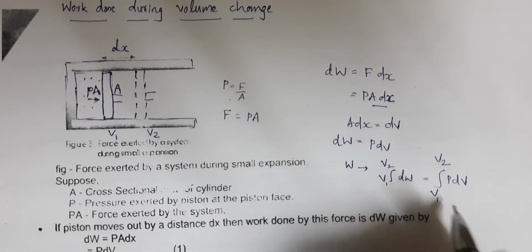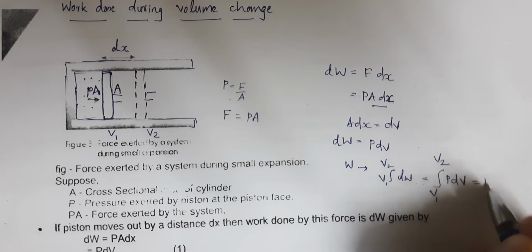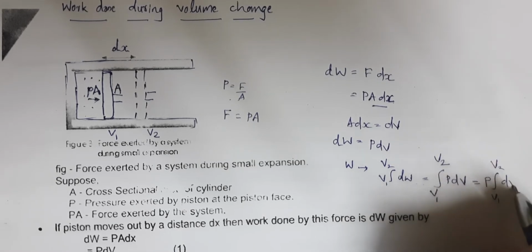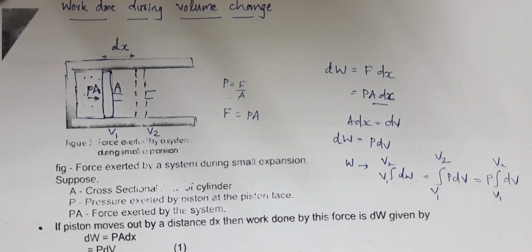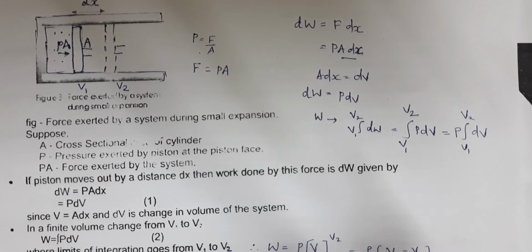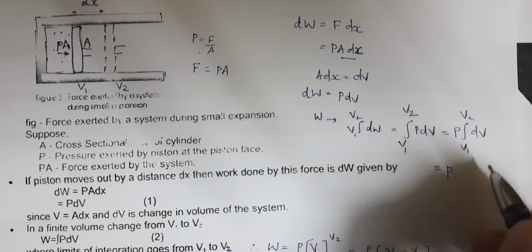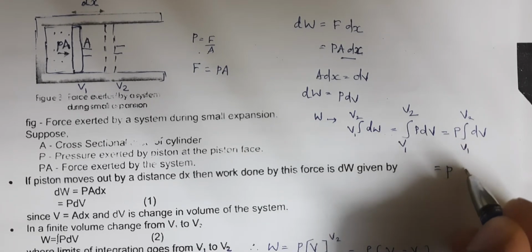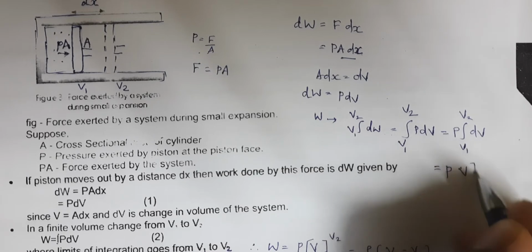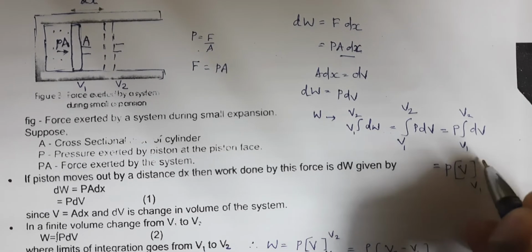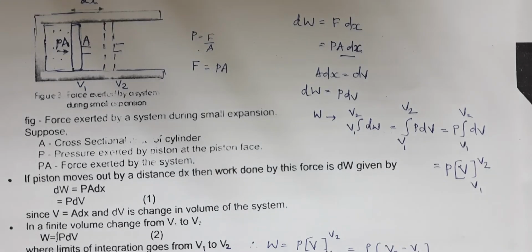Actually here volume alone is changing, so we do not bother about pressure. P we can take outside: P integral V1 to V2 dV. We are adding the small volumes alone, keeping pressure constant. Doing this integral, you get V from volume 1 to volume 2.